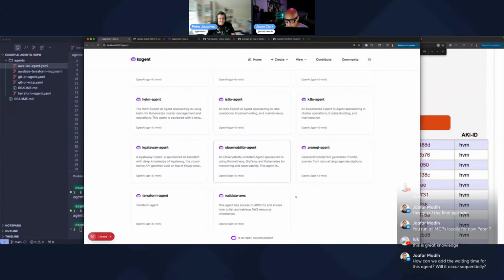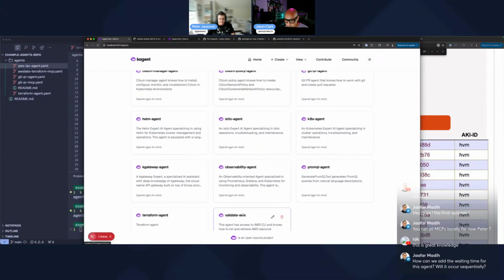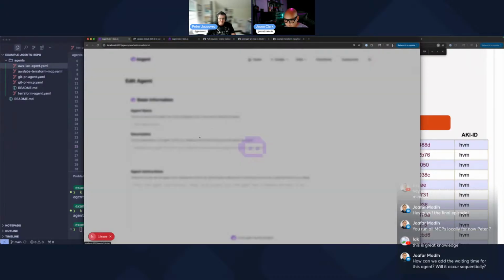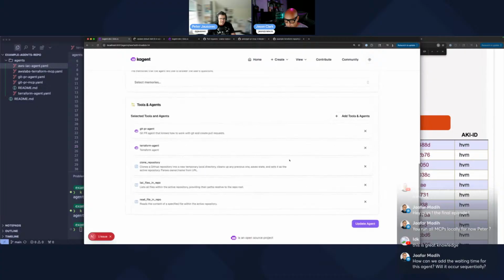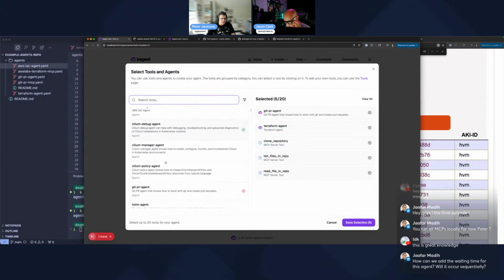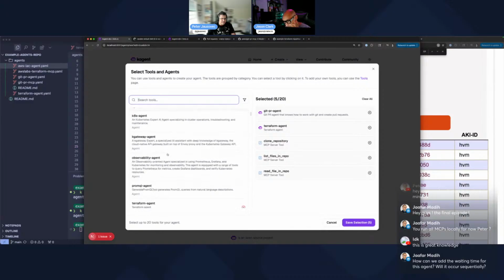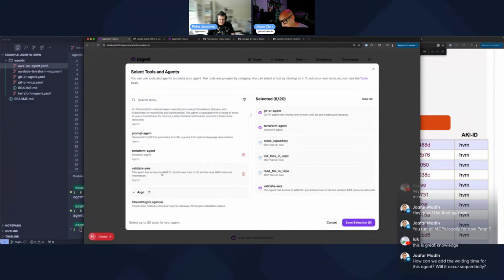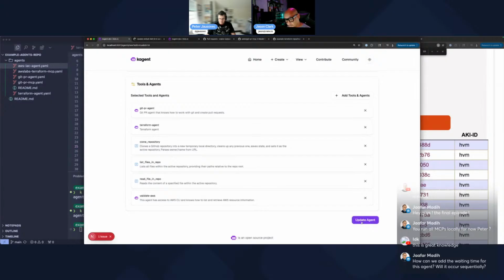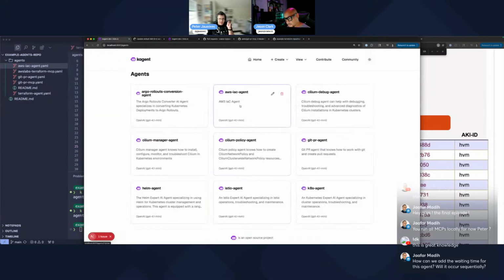So what's next? The next thing that we want to do is incorporate this validate AWS agent into our IaC agent, right? So we have this big agent here. We're going to go to add tools and agent, and then we'll pick the, where is it? Validate AWS agent. So add that one there. All right.